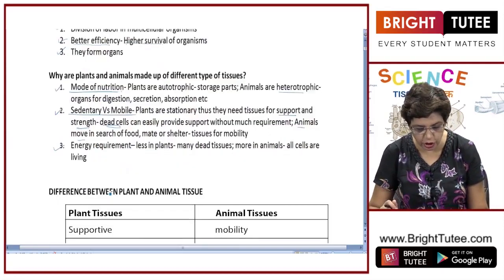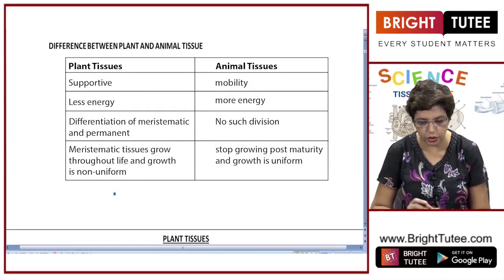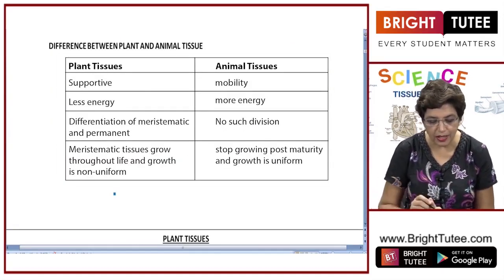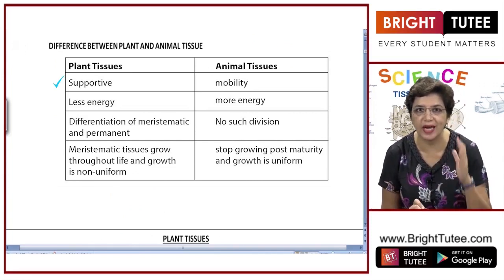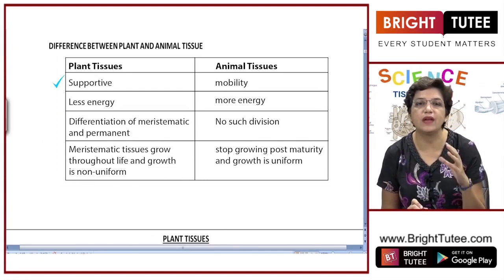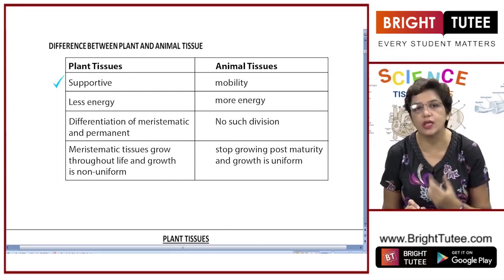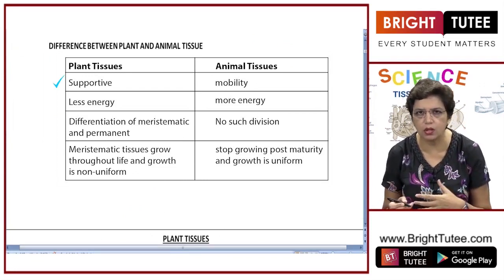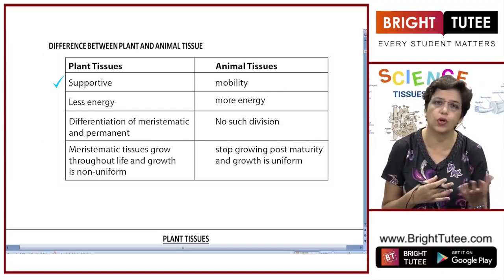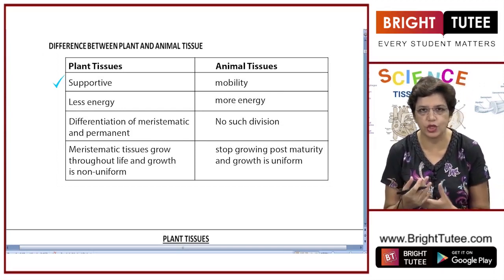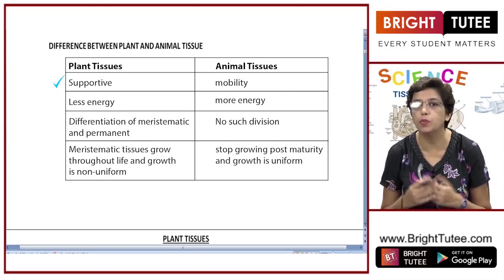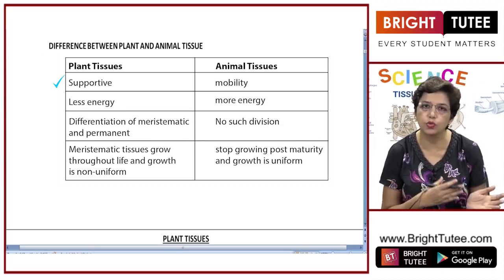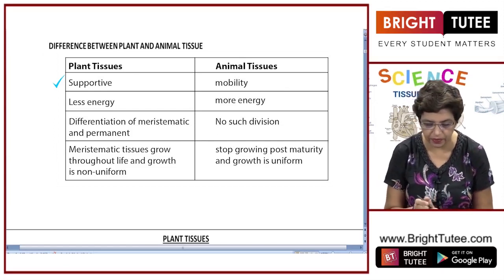So now let us differentiate between plant tissues and animal tissues. First of all, plant tissues are more of supportive nature. That is, they provide support and strength so that plants can withstand the changes in their surroundings like drought or high rainfall or high rise in temperature. While on the other hand, animal tissues provide mobility. They help the animals to move from one place to another.